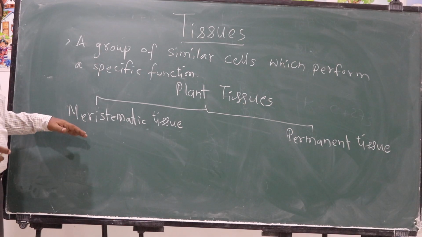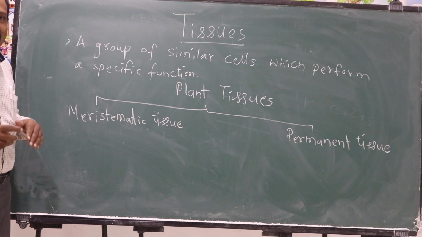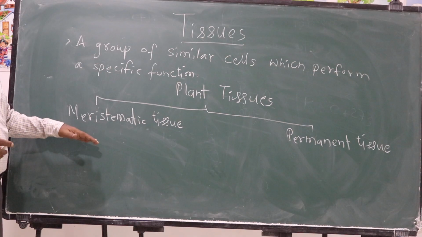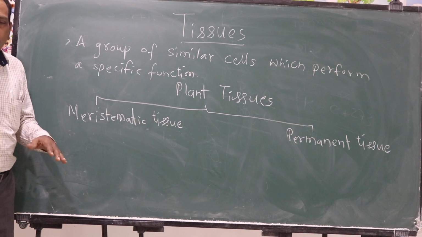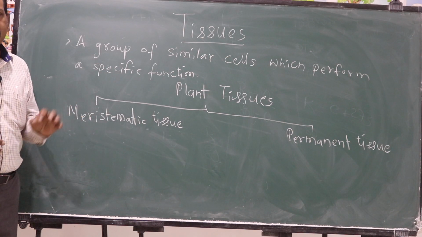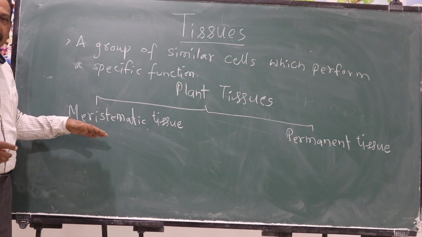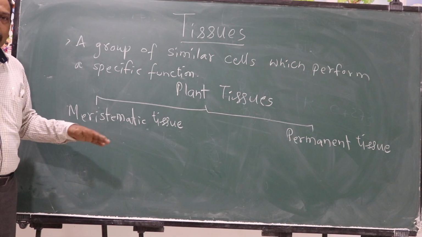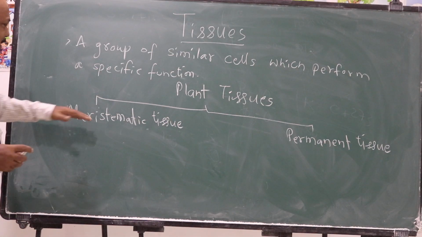This meristematic tissue is again classified into three types based on its location. Location in the sense of where the tissue is located in the plant. Based on that, meristematic tissue is further divided into three types. So what are those three types? Let us see.